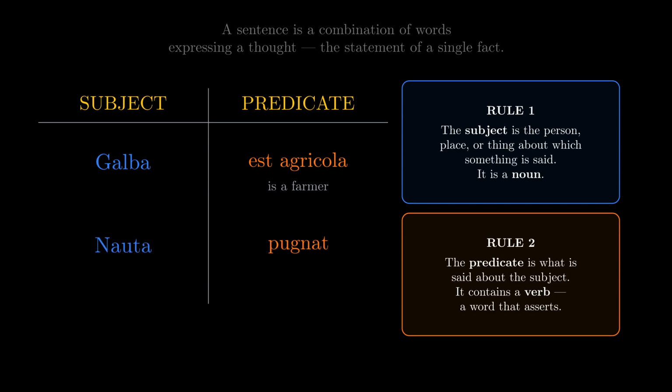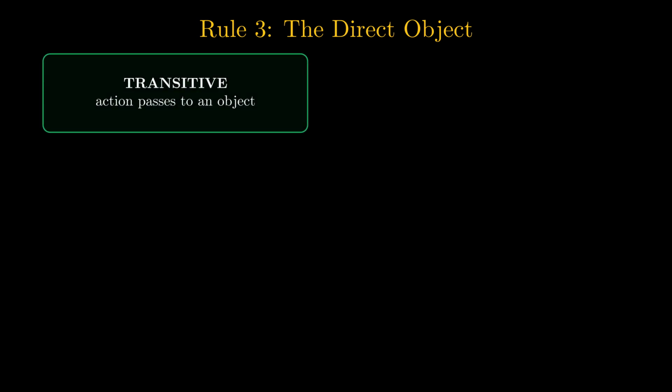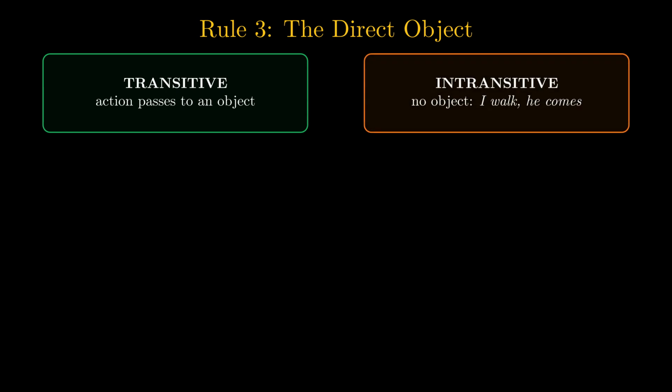Another example. Nauta pugnat, the sailor fights. Subject, the sailor. Predicate, fights. Pronouns like he or she can replace a noun as subject to avoid repeating it. Rule 3. The direct object is that to which something is done. Compare 2 English sentences. The boy hit the ball and the ball hit the boy. Same words, different meaning. In English, word order decides. The doer is the subject. The receiver is the direct object. A verb whose action passes directly to an object is transitive. A verb that admits no object, like walk or come, is intransitive.